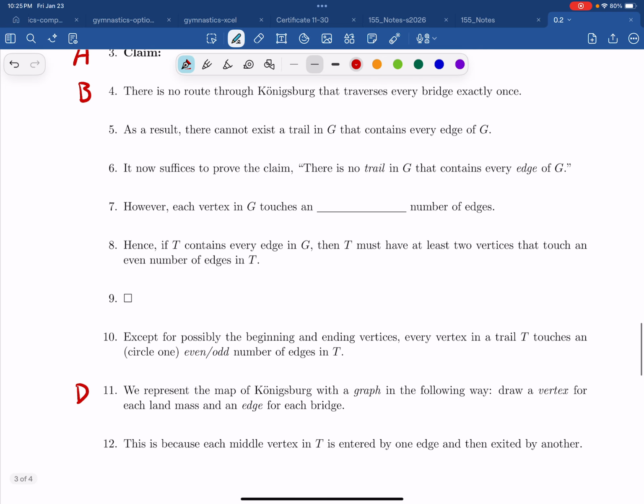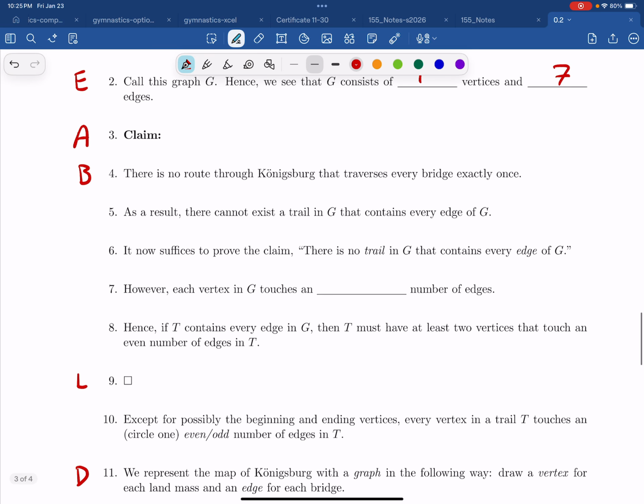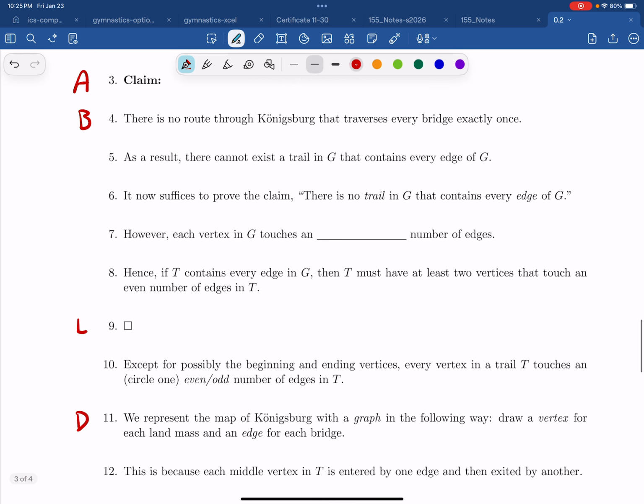I'll give you one more step, which is that the last step of the proof is going to be that box. You end a proof with the box, just to let the reader know you're done. Pause the video for 5 minutes, see if you can fill in the rest of this proof.